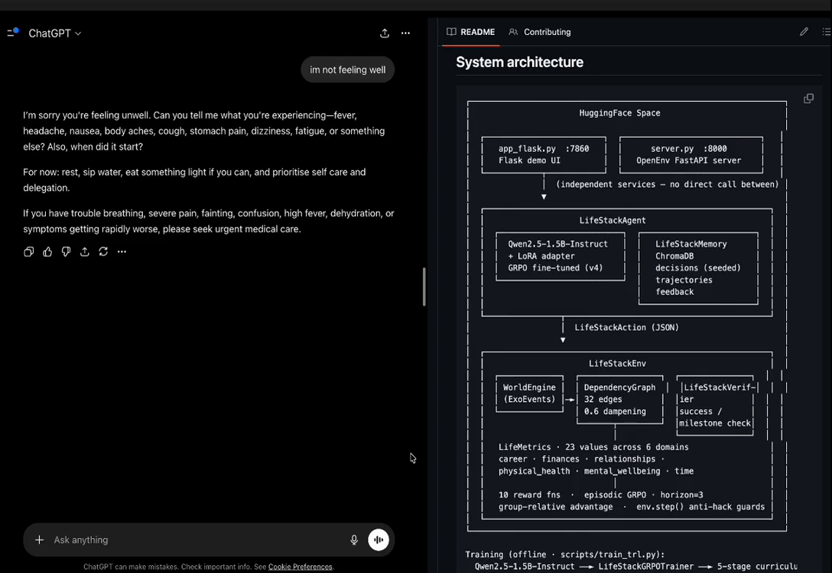So we wanted to build something different. We didn't want to build a chatbot, but an RL environment where the agent doesn't just say words, it makes decisions with real constraints: time, money, energy, and lives with the consequences.